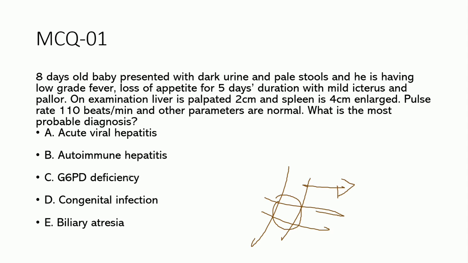So G6PD deficiency can't be a cause. And the congenital infection, yes, it is still a cause for conjugated bilirubinemia, and so is biliary atresia. So both can be a cause compared to A, B, C.